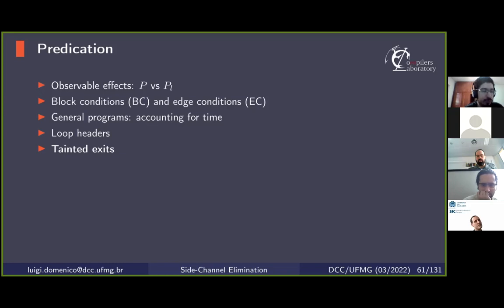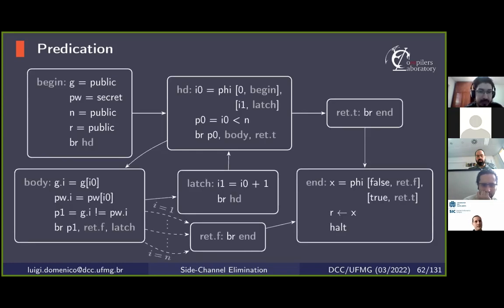And what we do, informally, in this example, the tainted exiting edge is the edge from body to return false. We can think of this tainted edge as multiple virtual edges, one for each iteration of the loop. And then to compute the block condition of the exit node, in this case return false, we just compute the disjunction of the edge conditions of each one of these virtual edges.